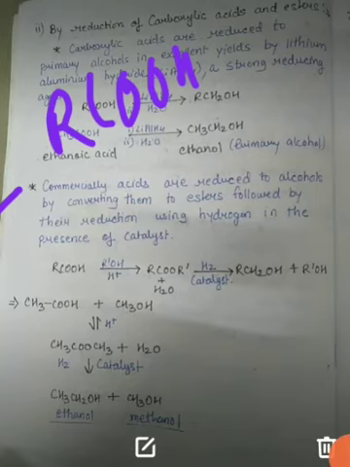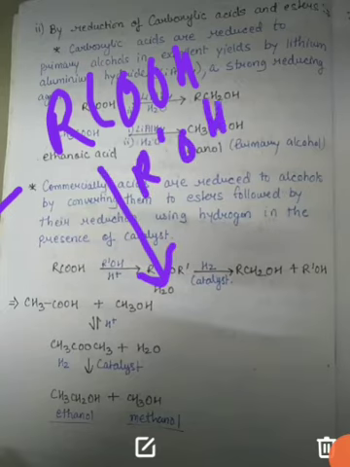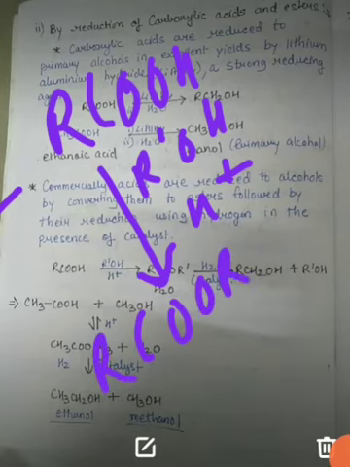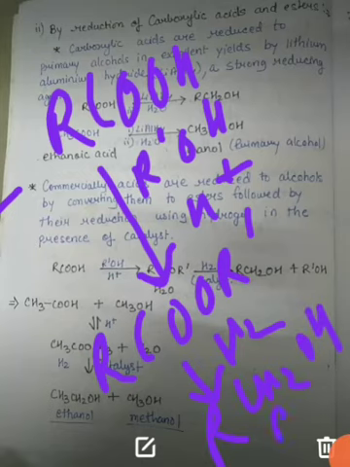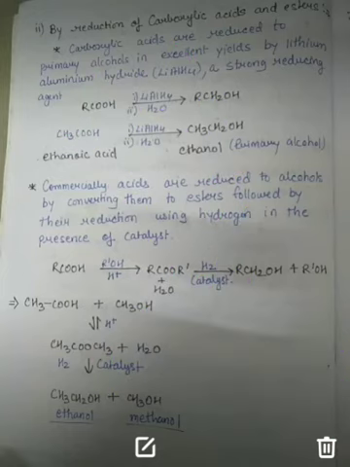And how is this reduced to alcohol? We will convert this acid to an ester. To convert this acid to ester, it should be reacted with any alcohol in the presence of acidic medium, then RCOOR dash, that is the ester, is formed. And after the ester is formed, it will be reduced, that is, hydrogenation is done, a catalyst is used, and alcohol is formed, that is RCH2OH and R'OH. So this is what we are talking about, the commercial preparation of alcohol, and this is widely used.